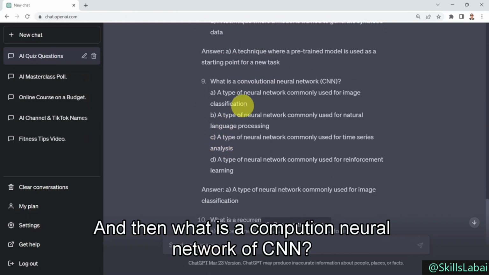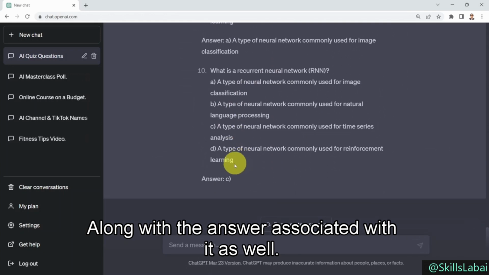And then what is a convolutional neural network, or CNN, along with the answer associated with it as well.